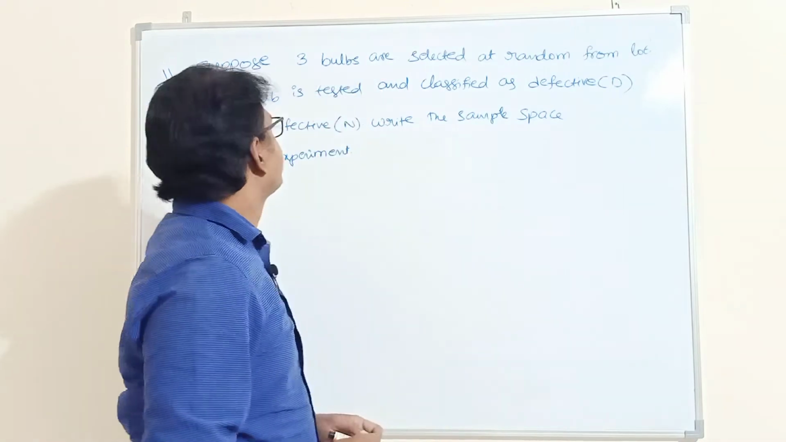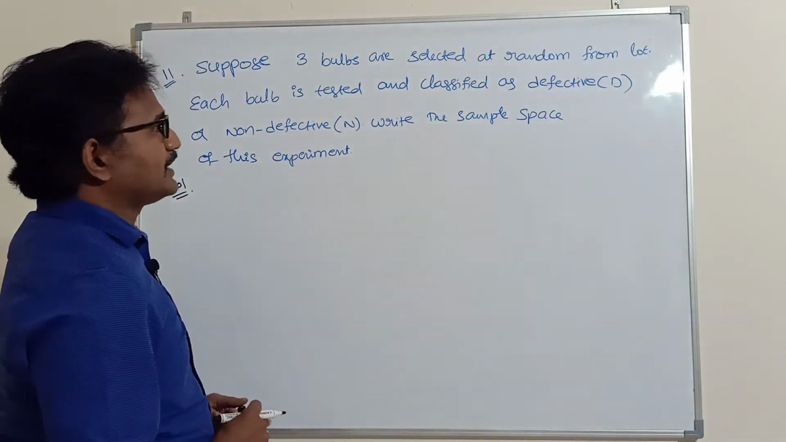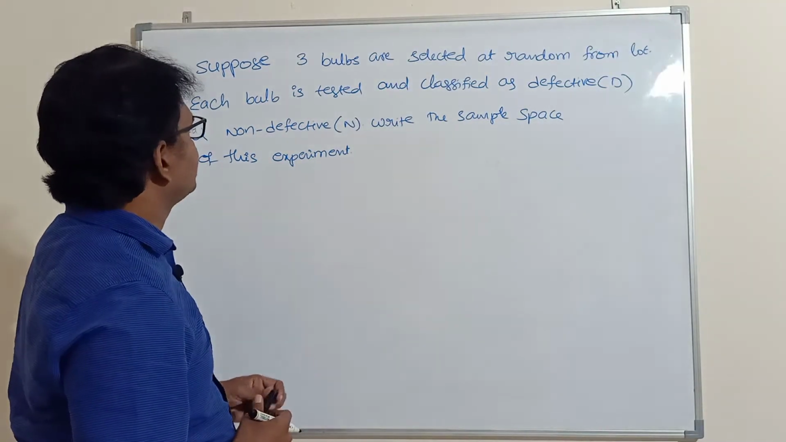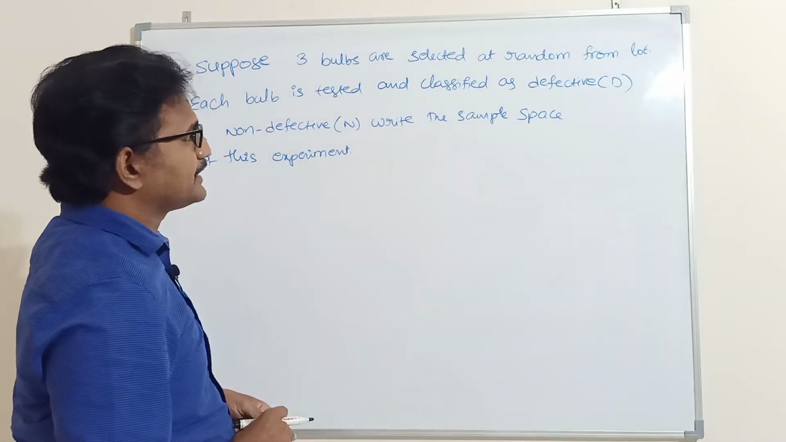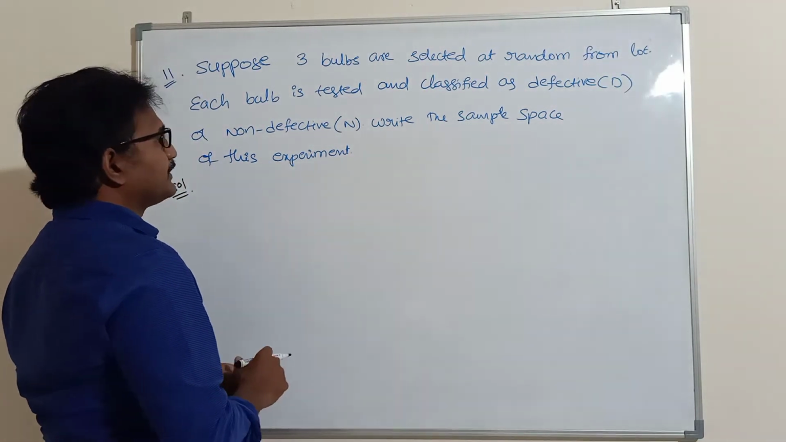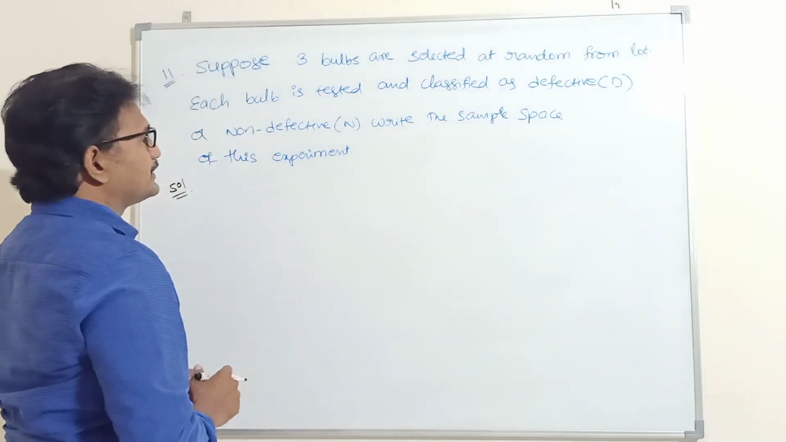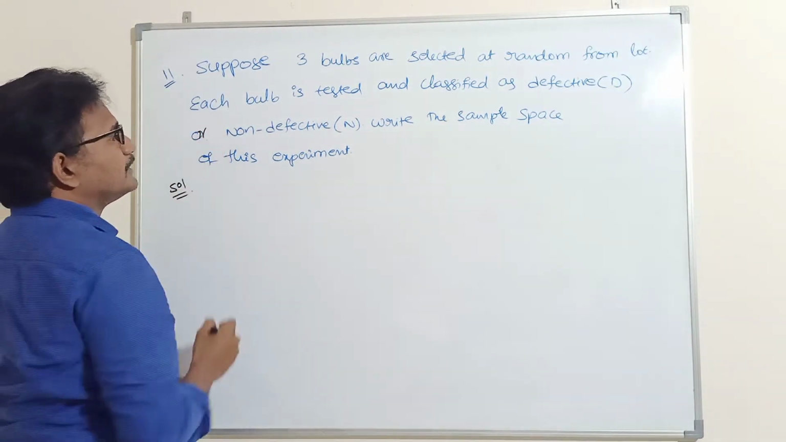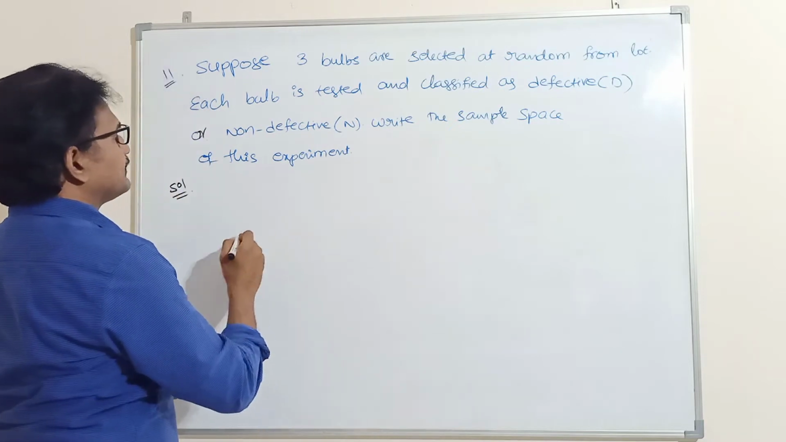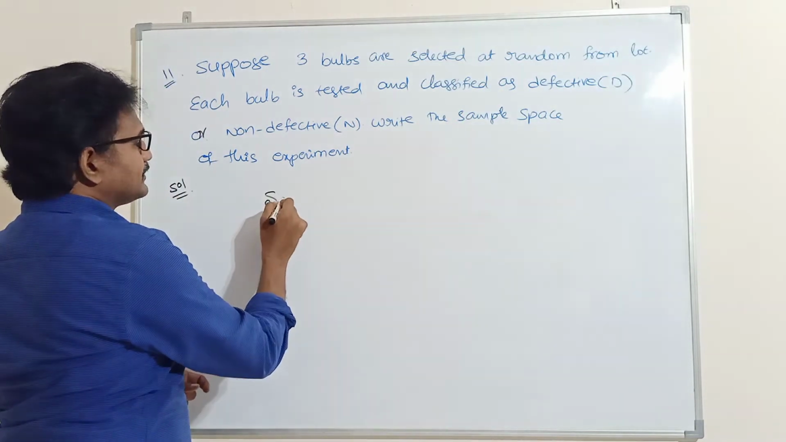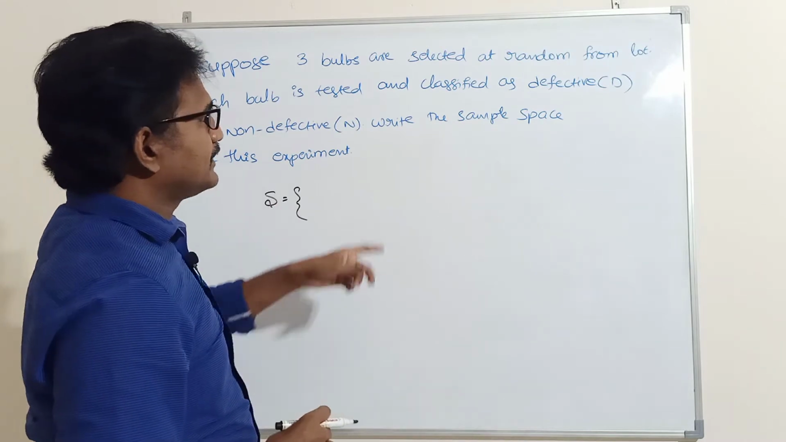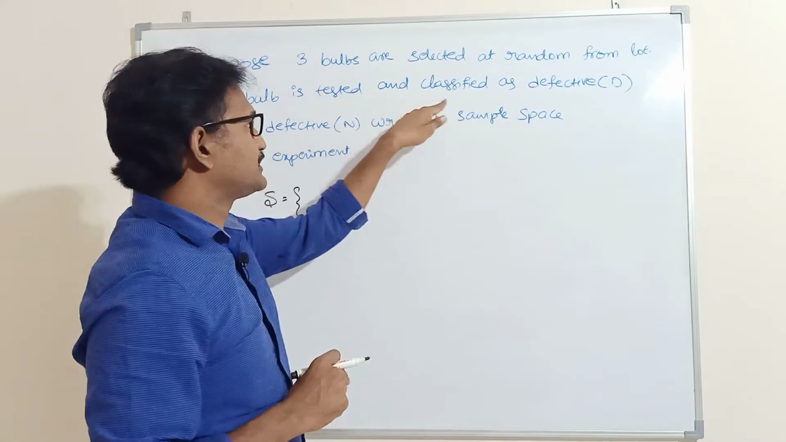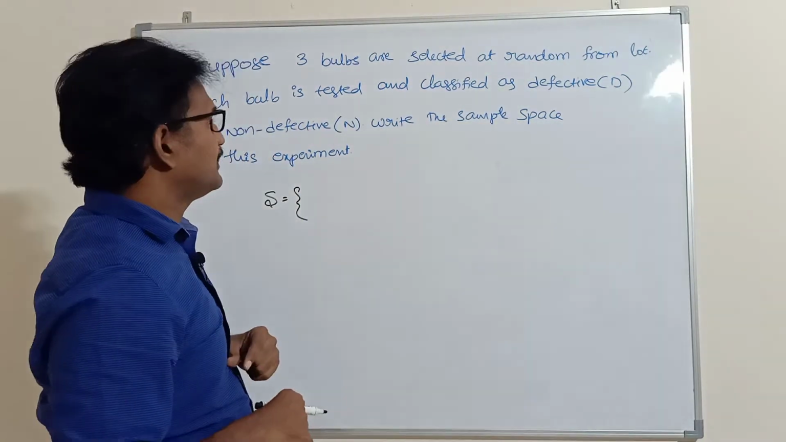Next problem. Suppose 3 bulbs are selected at random from a lot. Each bulb is tested and classified as defective or non-defective. Write the sample space for this experiment. Defective or non-defective. So how many bulbs are selected? 3 bulbs are selected at random. So total 3 bulbs. Each bulb is tested and classified as either defective or non-defective.